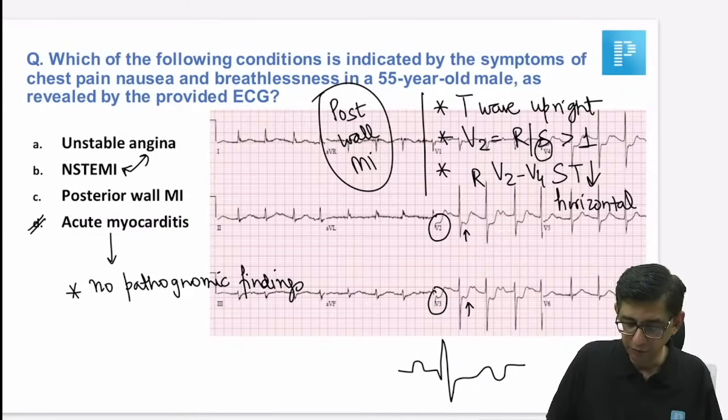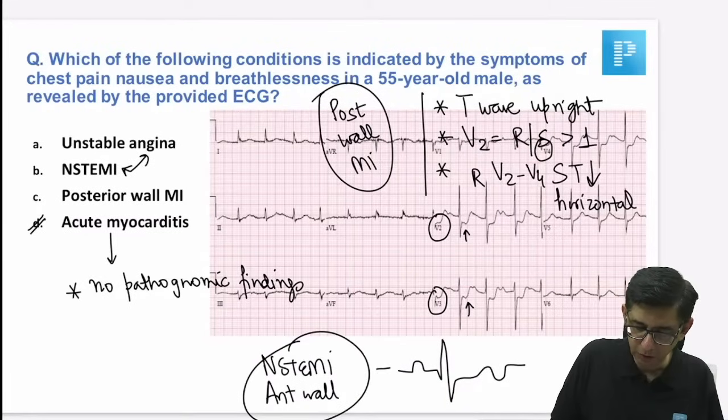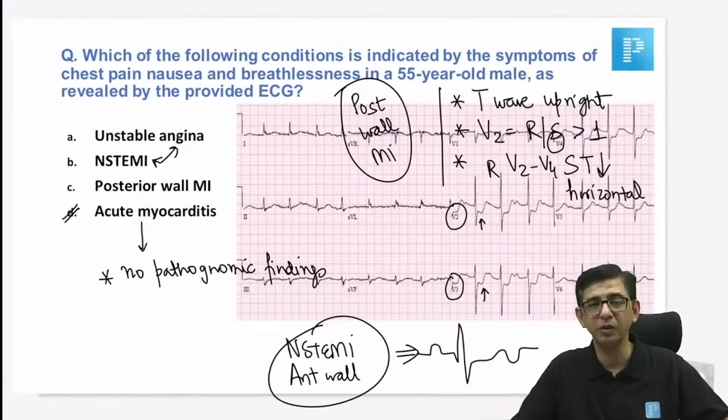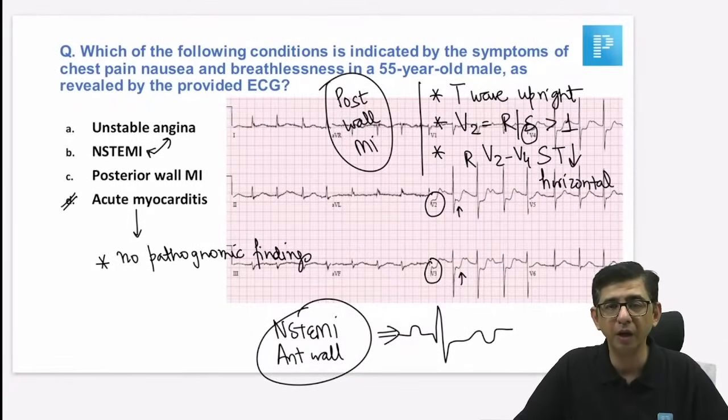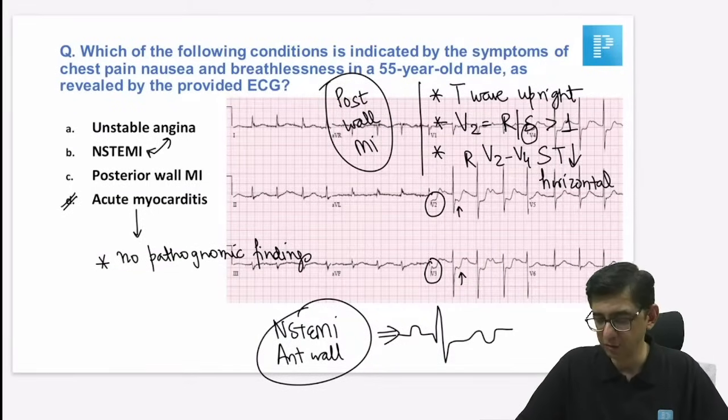And most of the time, if it is going to be a non-ST elevation MI, at least you should write the words non-ST elevation MI anterior wall. There was no anterior wall even described in the question. He just mentioned non-ST elevation MI. So if he's asking me in this question for the infarct localization, considering that this would be a question based on exclusion, no bradycardia was seen. Bradycardia is not a diagnostic feature for any one of them, guys.